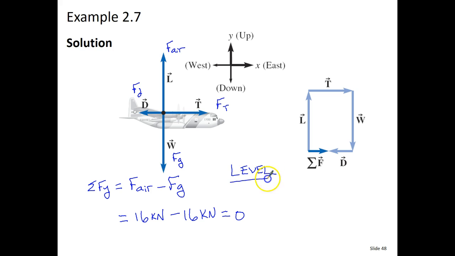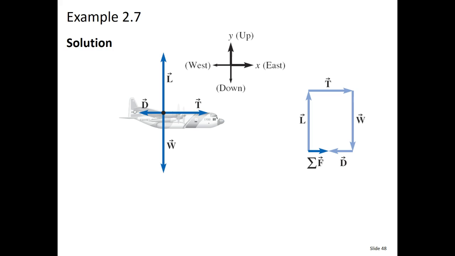So it is flying level and there's no acceleration in the up or the down. We also need to take a look at all of the forces in the x direction. When we do the forces in the x direction, we're just going to say the sum of the forces in the x direction is equal to, let's pick the one going to the positive first. We said that that's the force of thrust, and then we can subtract from that, or just add to it, the negative force, which would be the force of drag.